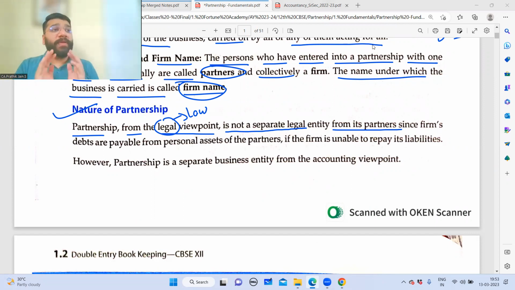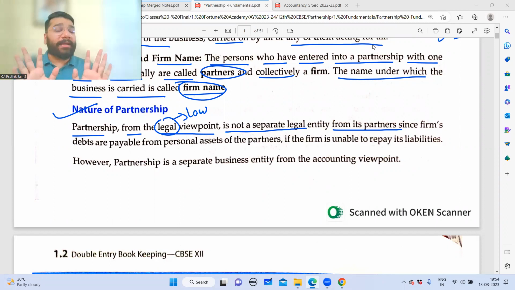Which means when you do the accounting, it should be done from the business viewpoint, not from the owner's viewpoint. If that differentiation was not there, what will happen? All the personal expenditure also you will start recording in the business. Imagine if the business entity concept had not been there. The expenditure that I make for movies, popcorn, everything would be a part of your business expenditure.